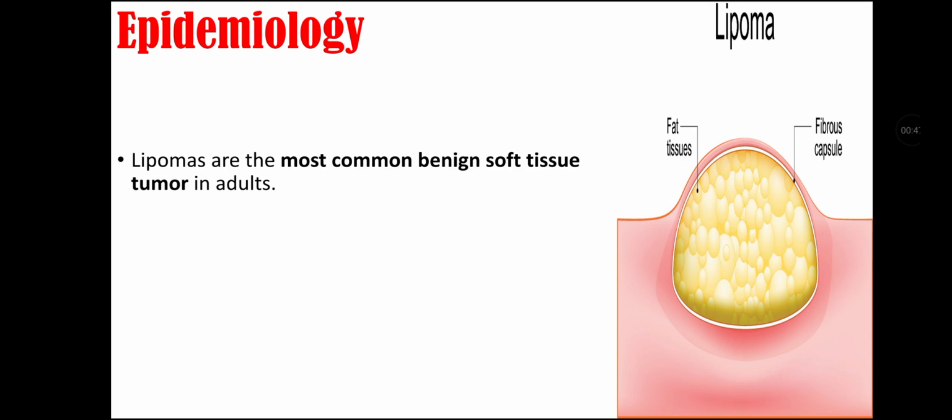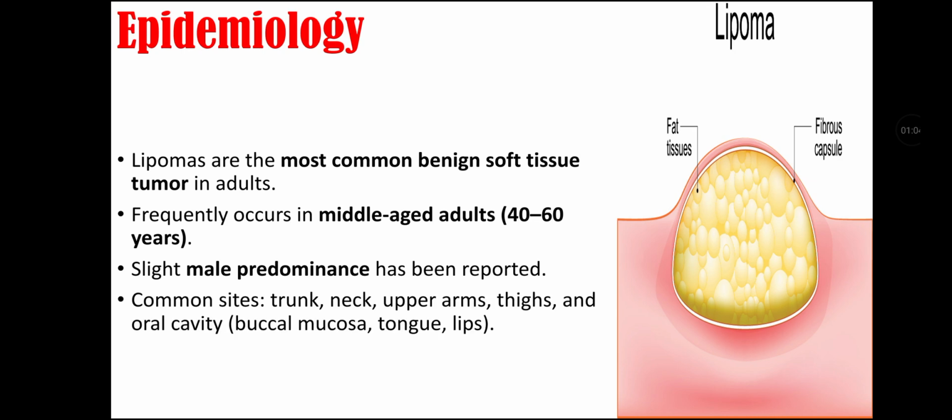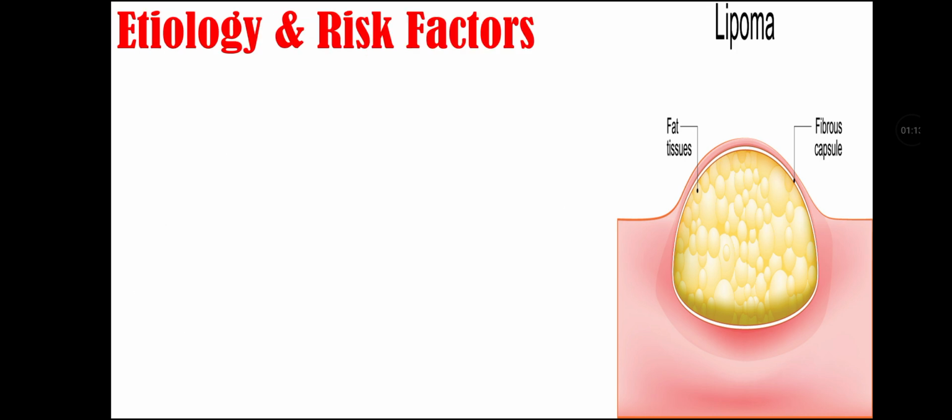Epidemiology of lipoma. Lipomas are the most common benign soft tissue tumors in adults. Frequently, they occur in middle-aged people, like 40 to 60 years of age. A slight male predominance has been reported in case of lipomas. Common sites for lipomas include trunk, neck, upper arms, thighs and oral cavity, like buccal mucosa, tongue and lips.